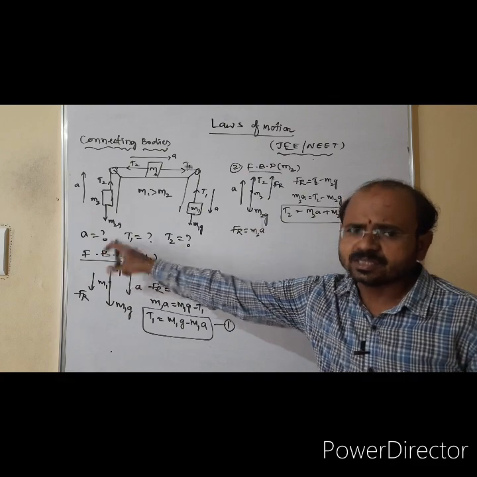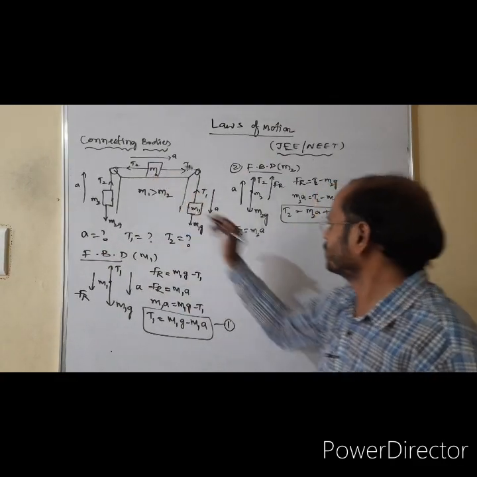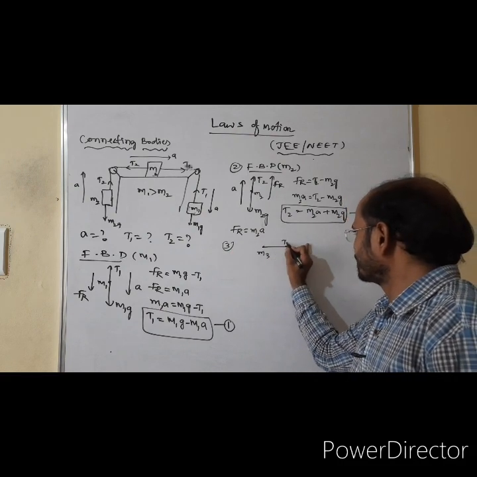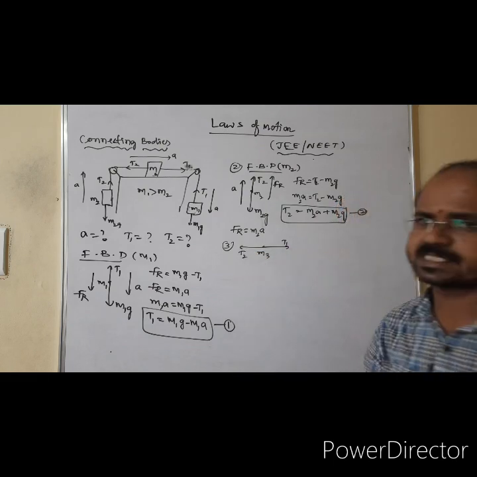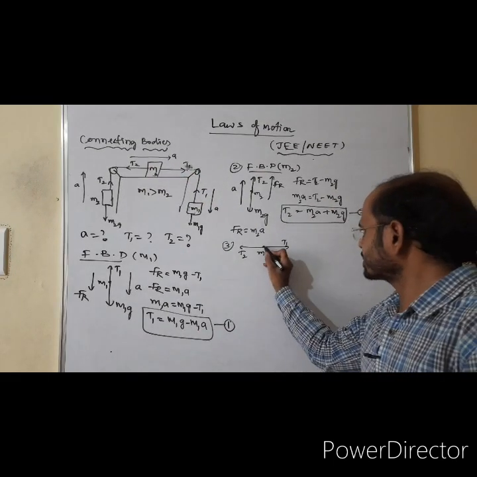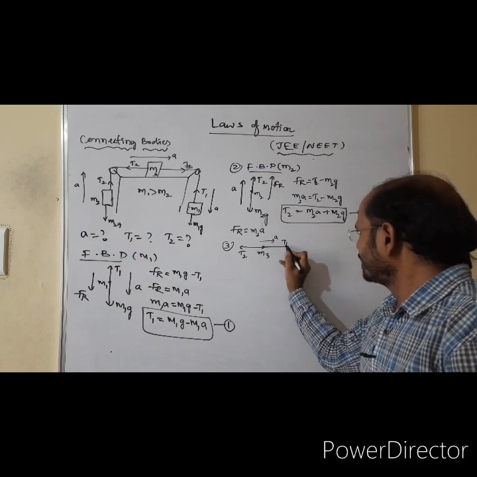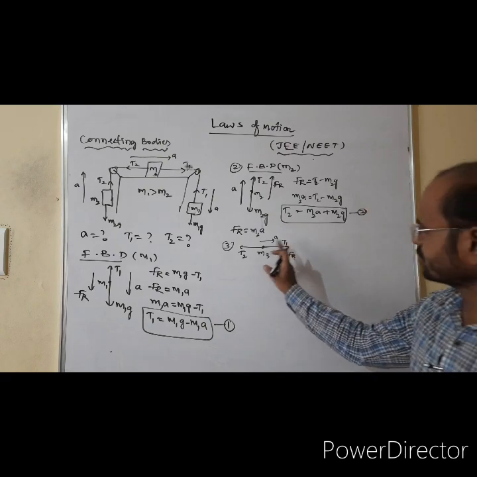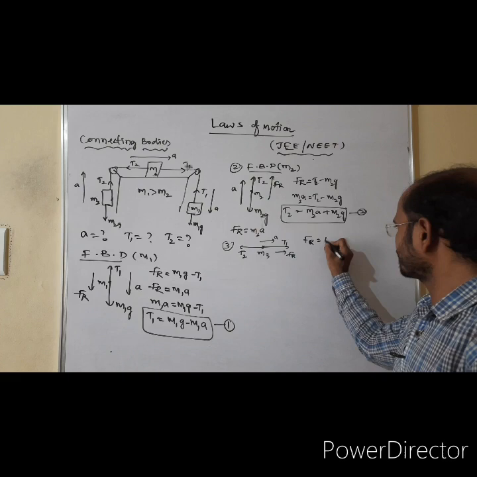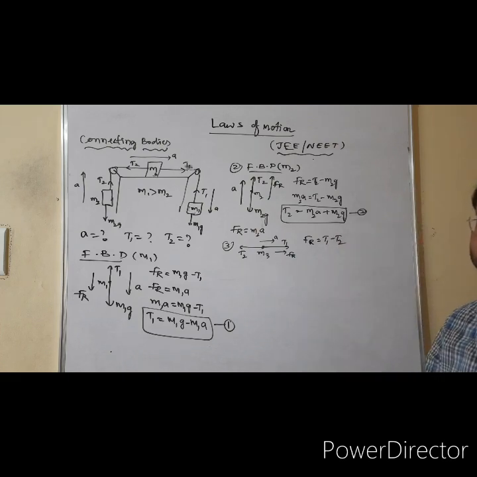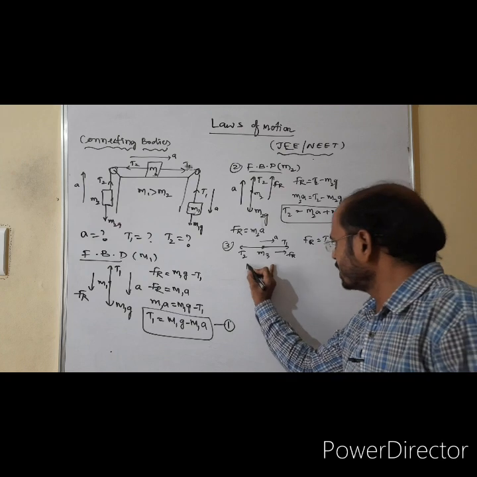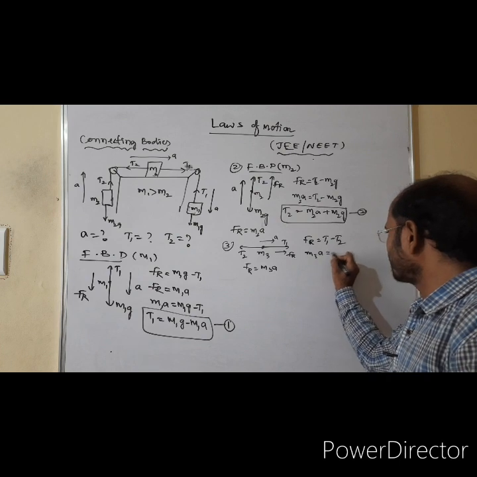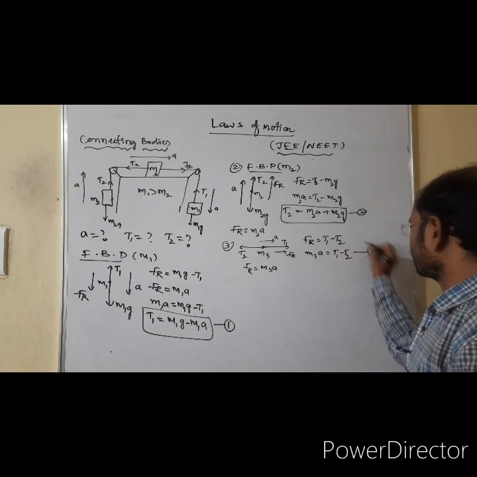Therefore, for that purpose, you take one more free body diagram. That is the third block. Look, there is M3, tension T1, and there is T2. Both are acting in opposite directions, look at the diagram. But this M3 is accelerating along the direction of T1. So the resultant is also represented along the direction of T1 only. That means T1 is more than T2. Then the resultant force FR is equal to T1 minus T2. But M3 is moving, so we can say the resultant is M3A. So here you write M3A is equal to T1 minus T2. This is equation 3.